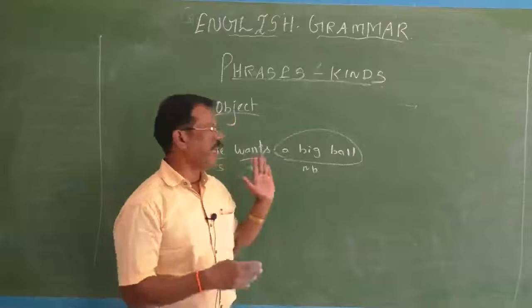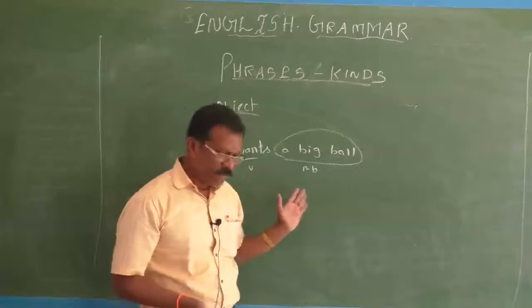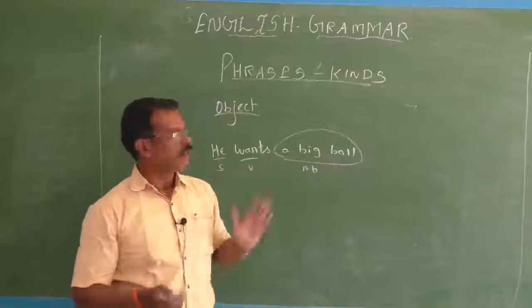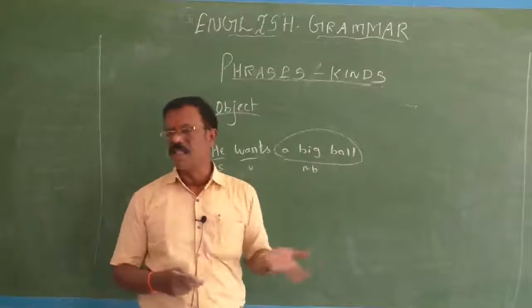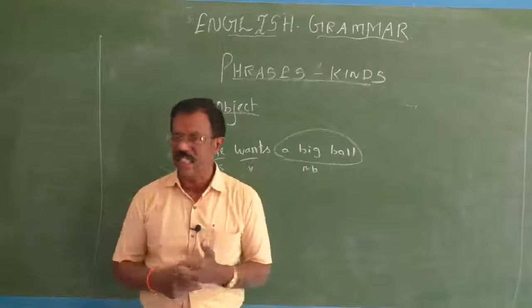So in this group we have a head word, pre-modifiers and determiners also. So a big ball is a noun phrase. Here this noun phrase is used as an object. It gives an answer for the question what does he want.